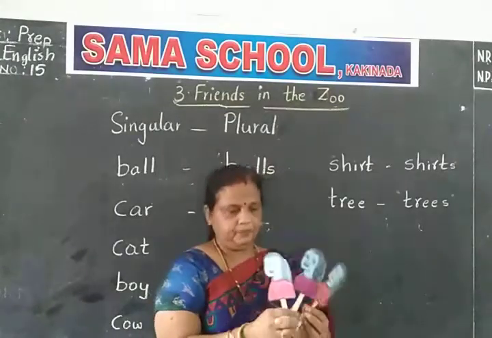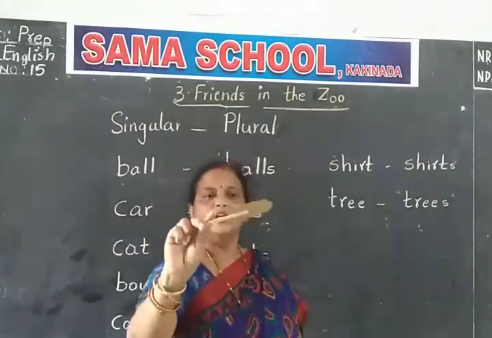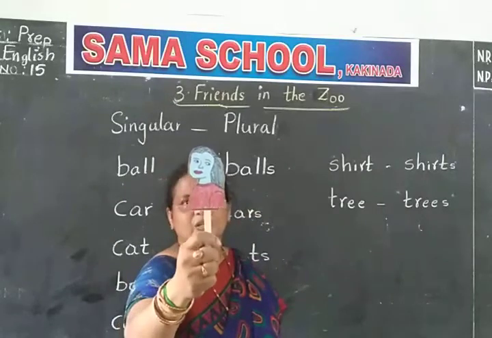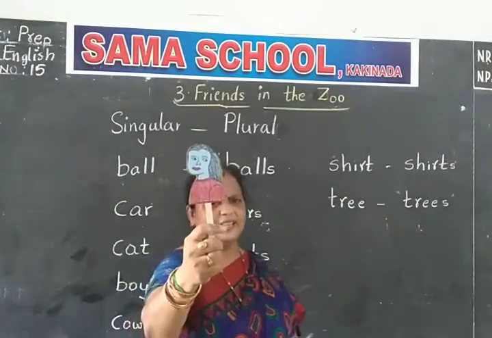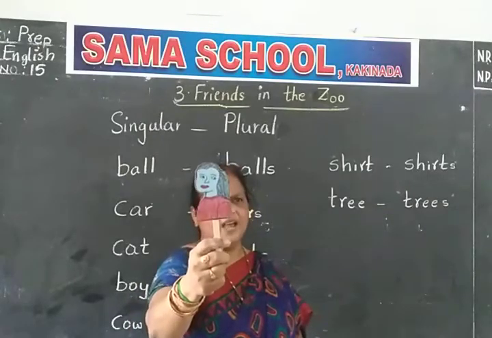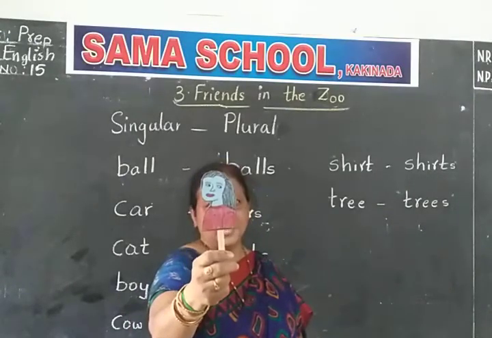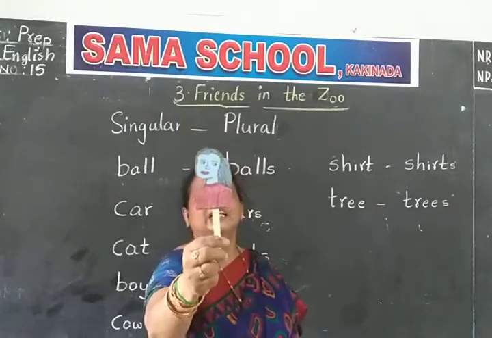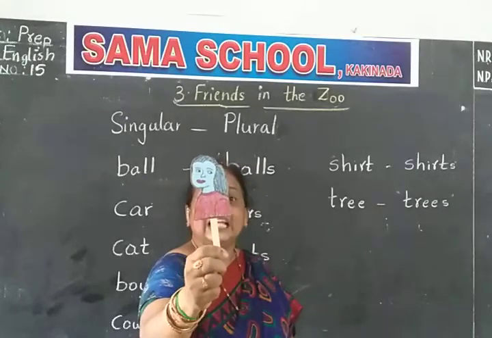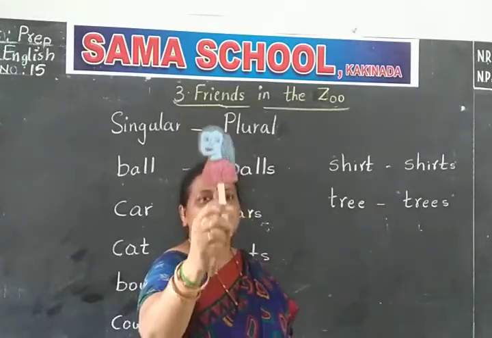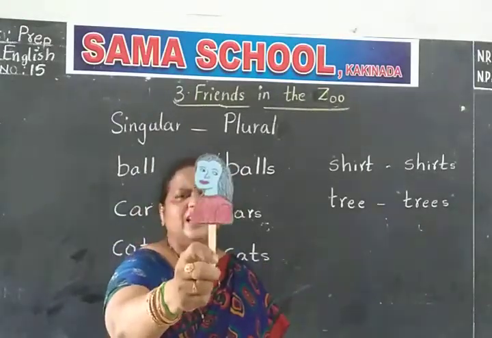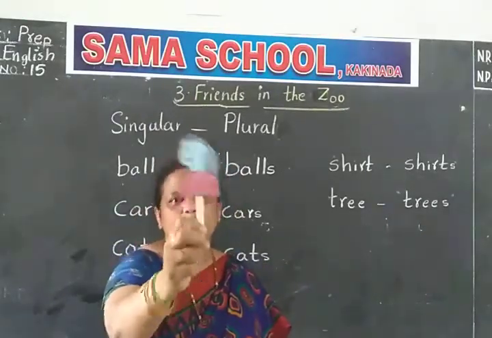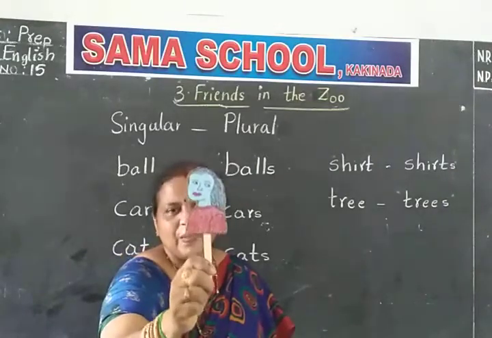Next. What is this, children? Who is this girl, Amma? In our class, so many girls are there. Dedipya is there. Dikshita is there. So many girls. Come on, who is this girl? If it is one, you see only one girl. Even your sisters will be there. One girl, only one.